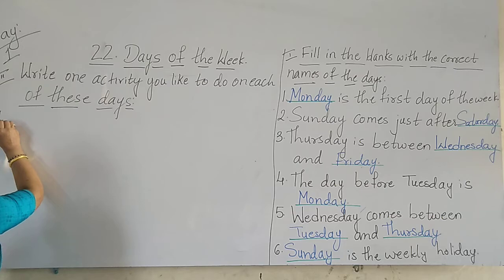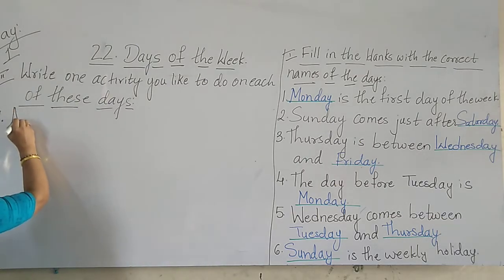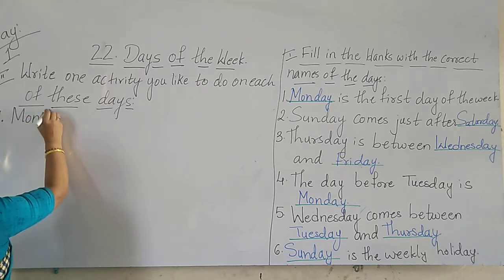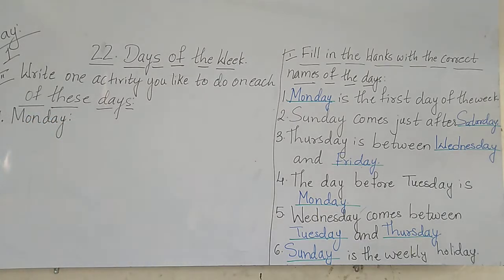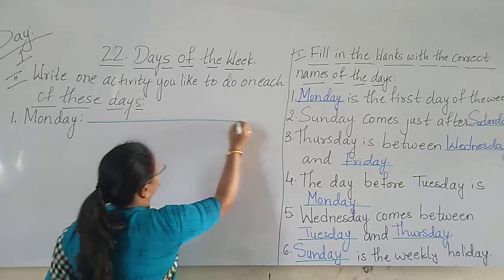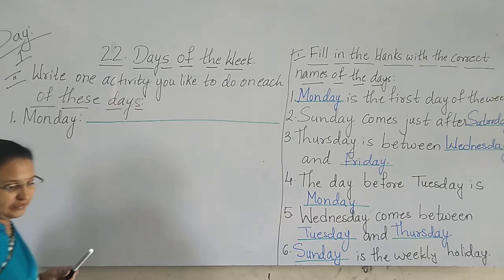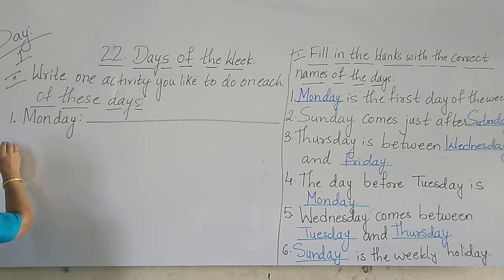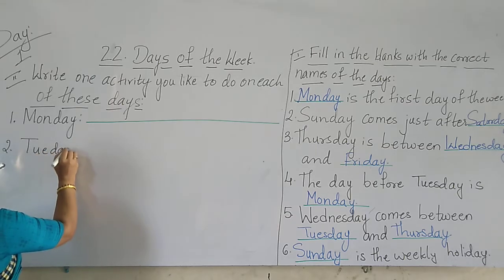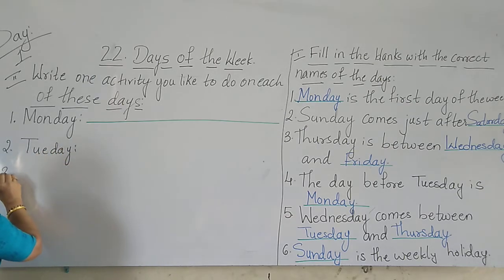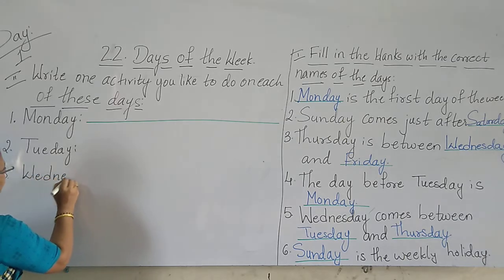So here, first one. What is the first one? Monday. So what activity we do? We have to write here. Second is what here? Tuesday. Third is Monday, Tuesday. Then the third day is what, children?